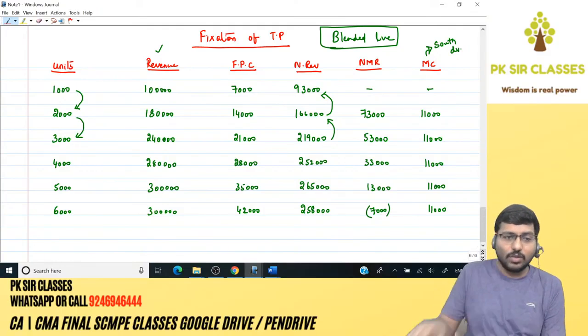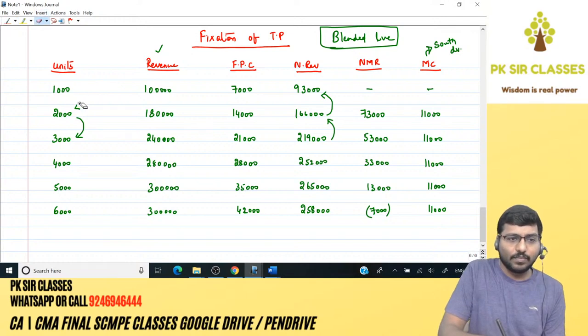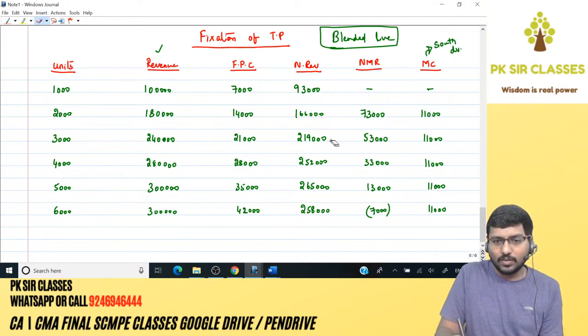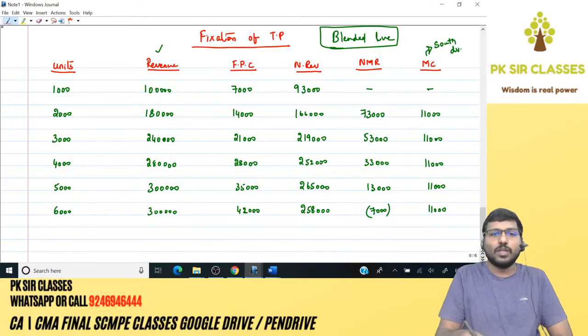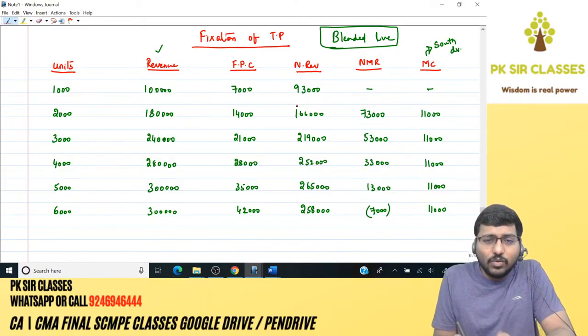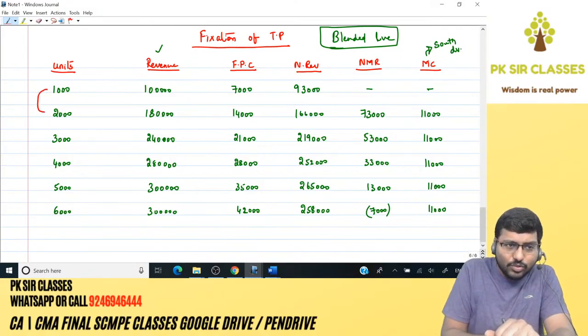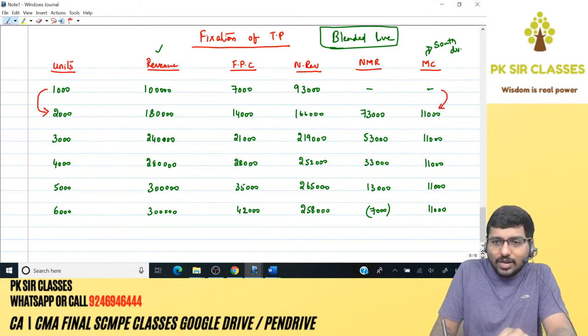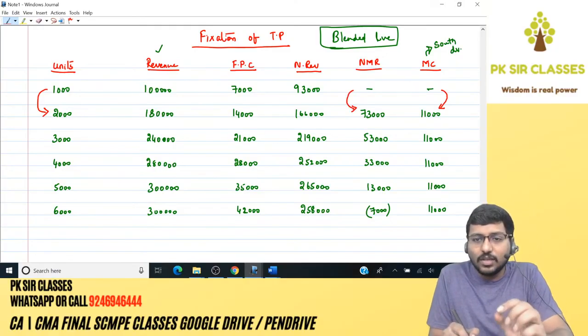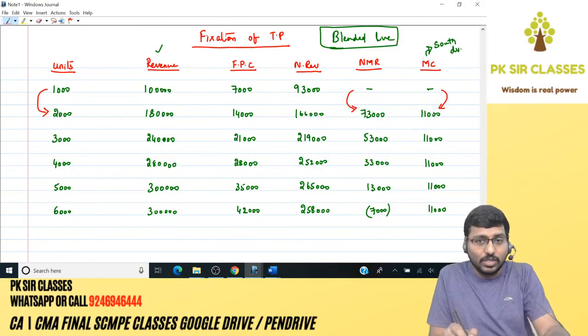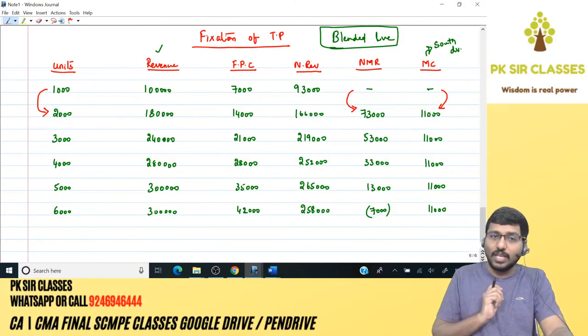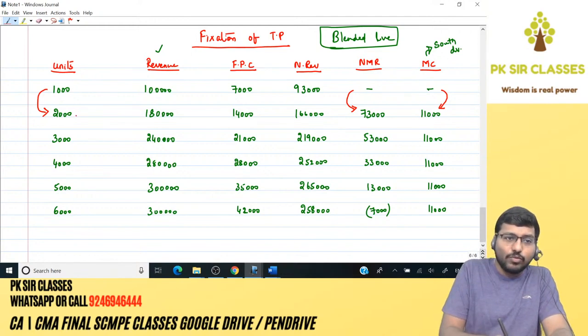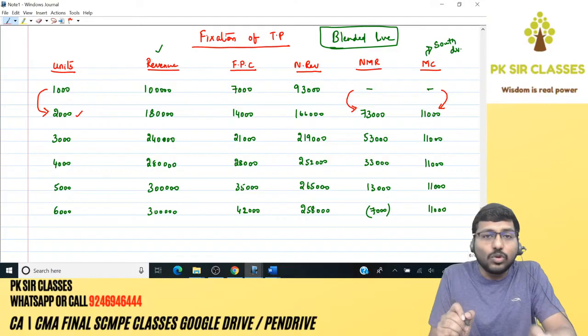Right, now see here how it's gonna work. Now listen carefully. Guys, listen carefully now. If the company moves from 1000 units to 2000 units level, I need to spend 11,000 rupees extra. I will be getting 73,000 in return. Question is, are you ready to spend 11,000 to get 73,000? The answer is yes. Therefore, I'll move from 1000 units level to 2000 units output level.